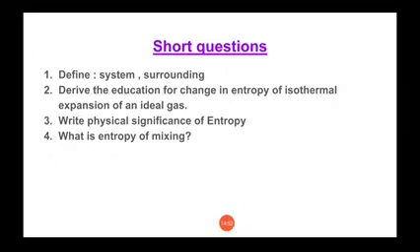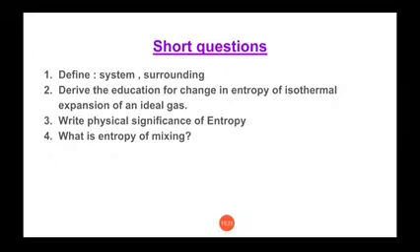First one is, define system and surrounding. I will give you a solution of that question also. So what is system? It's a small part of the universe which is separated from the other part, where practicals are done and results are noted down. That is known as system. So it is the definition of system.